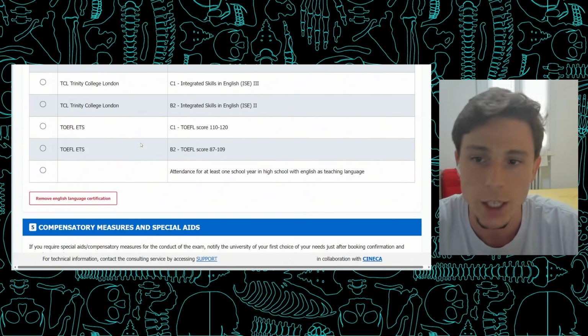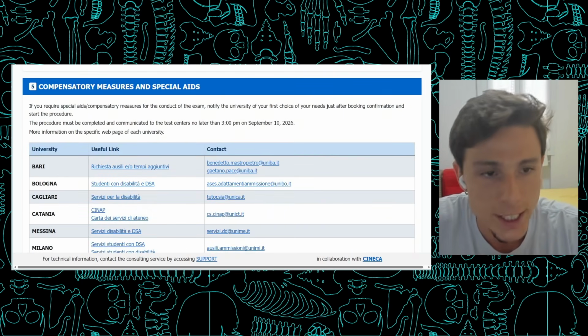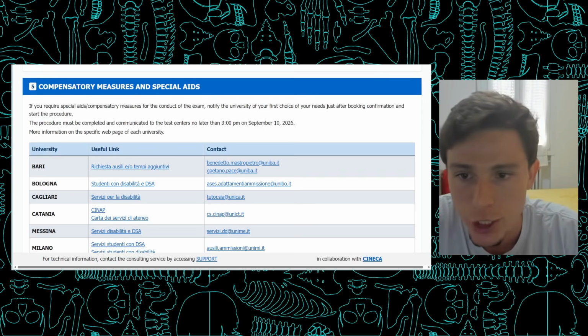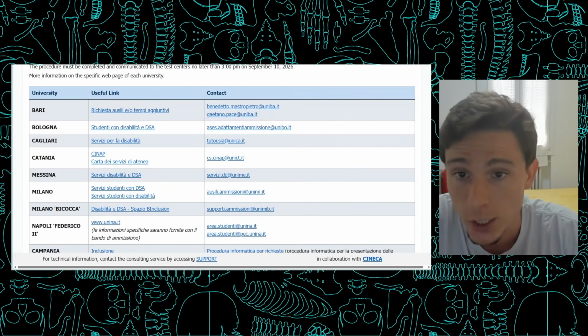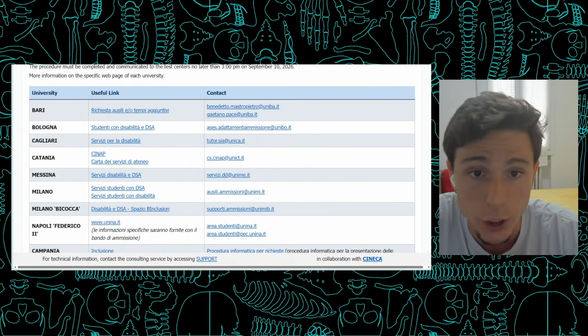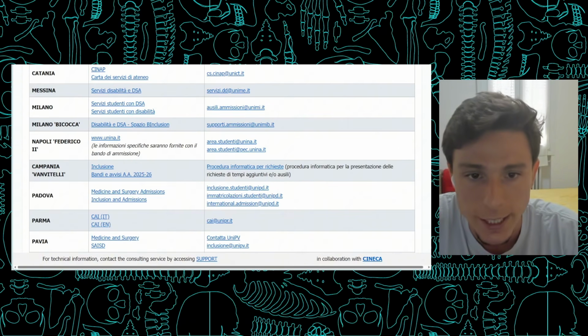You're gonna have to check their specific space on the university web page. And one of the last sections of this part of the registration is regarding any type of special requirements, you know, like extra time or special aids. You're gonna have to get in touch with them before the deadline, sending exactly what your condition is, what you require, and you can use the contact email provided here.